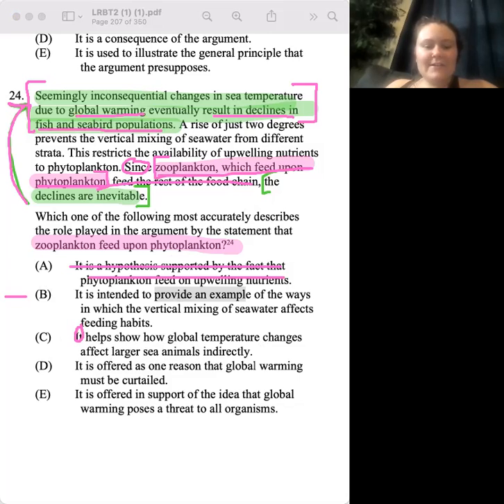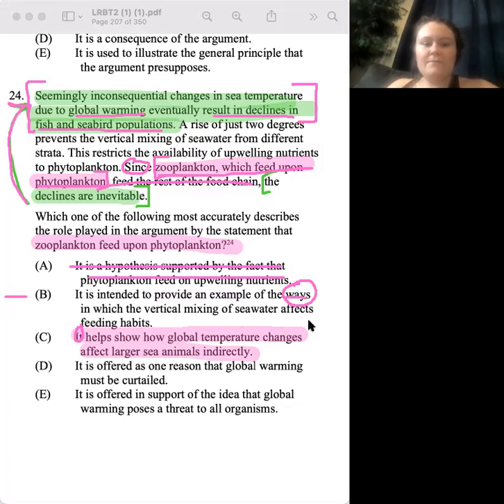So it's actually going to be C. For that reason, because it does help show how global changes affect larger animals indirectly, right? Because it's saying, because this eats this, and we need to have this because the rest of the population feeds upon it. But what makes B wrong is I would say it's an example of ways in which the... but it's not. This one is wrong for such a silly reason. It doesn't show us multiple ways.